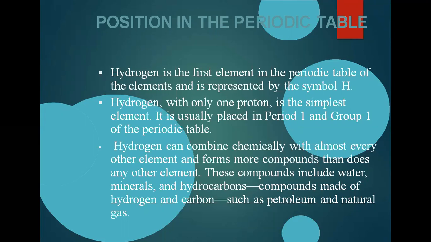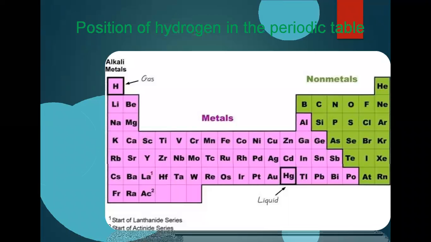Hydrogen can combine chemically with almost every other element and forms more compounds than any other element. These compounds include water, minerals, and hydrocarbons, so compounds made up of hydrogen and carbon such as petroleum and natural gases. Okay, so this is the position of hydrogen. It is placed above the alkali metals, above lithium, in first group and first period.